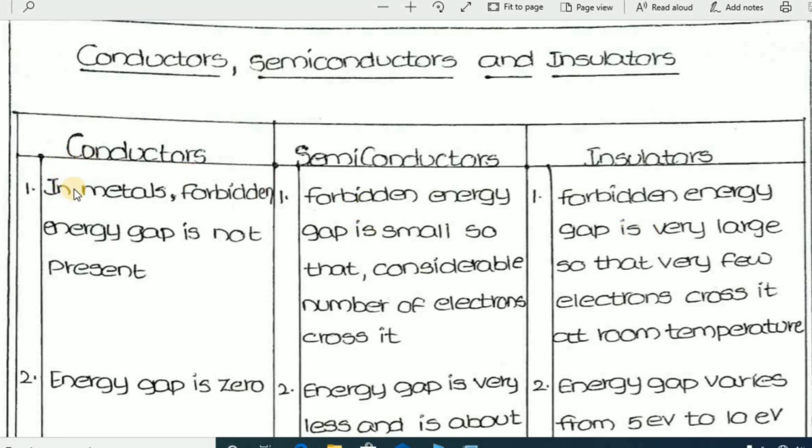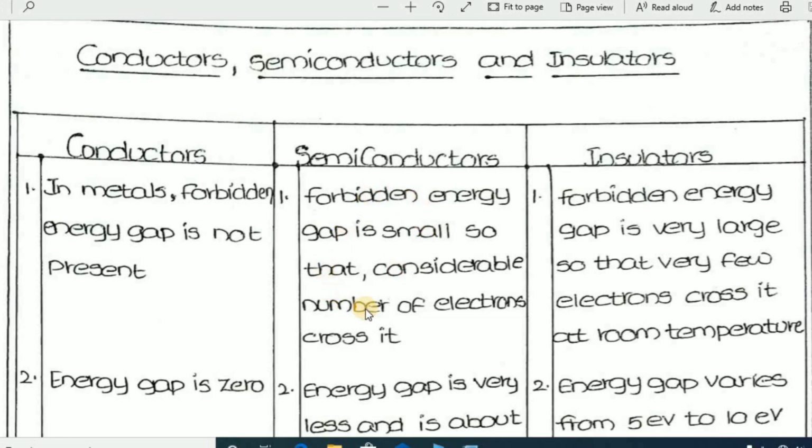First, in conductors, in metals, the forbidden energy gap is not present. That means the gap between the conduction band and valence band is either zero or they overlap with each other. In semiconductors, the forbidden energy gap is small, so a considerable number of electrons cross it.